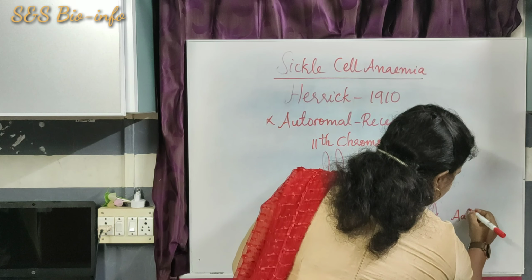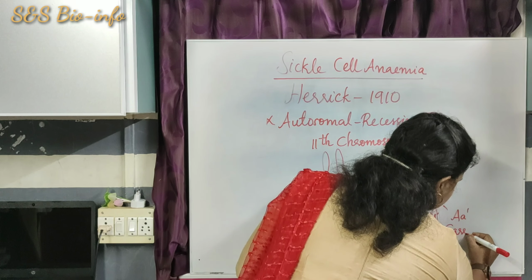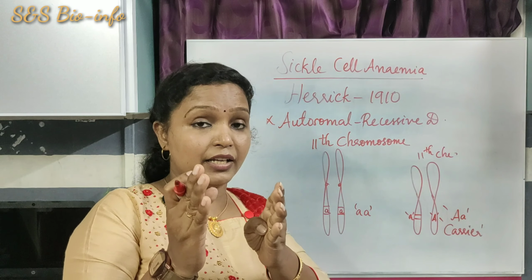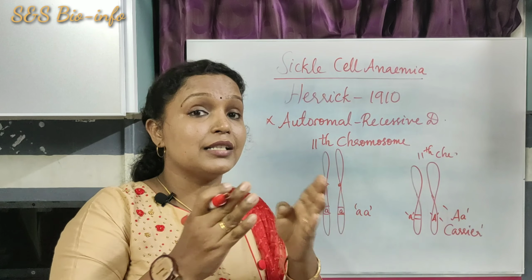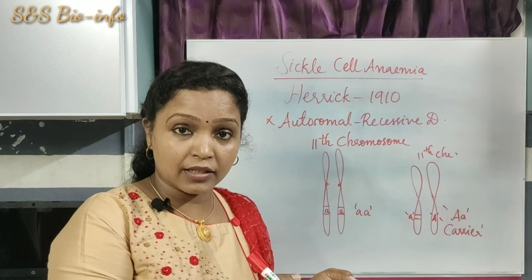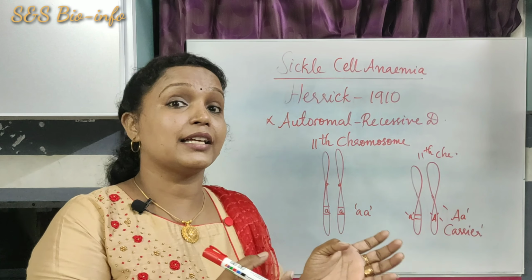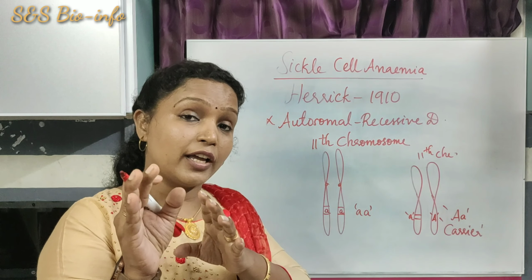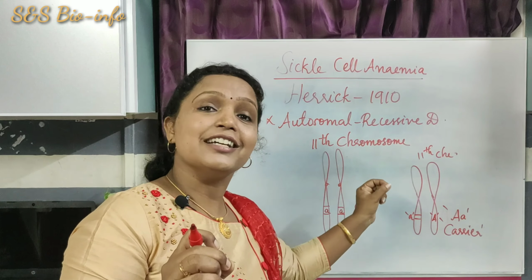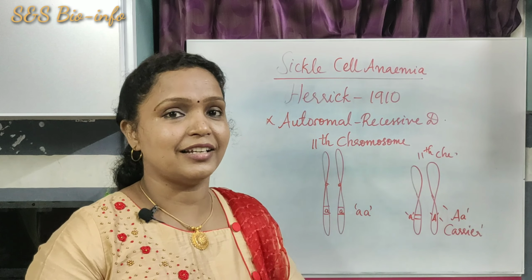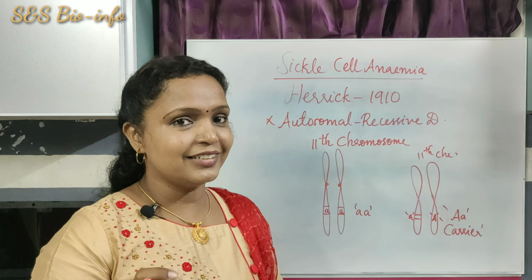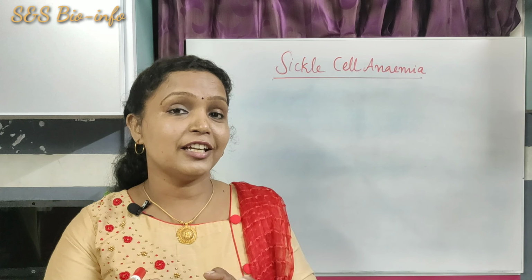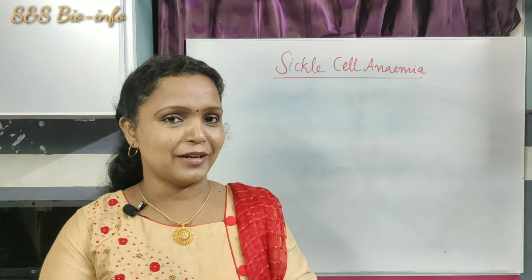This heterozygous condition is the carrier, which means the disease does not express in such a person. The carrier can donate that recessive allele to the next generation. Did you get it? As it is an autosomal disorder, it can be seen both in males and females.